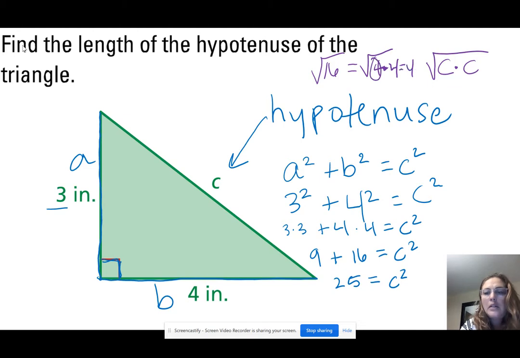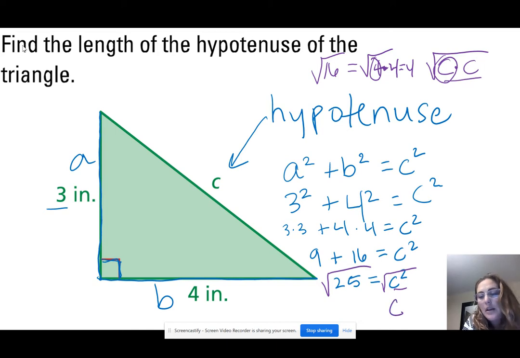So same thing here. C squared is just C times C. So that root number is C. So when I take the square root of C squared, since this has an equal sign and it's an equation, I also have to take the square root of the other side. I cannot just take the square root of one side of an equation and expect it to stay equal if I don't do the same thing to the other side. So the square root of C squared is just C.